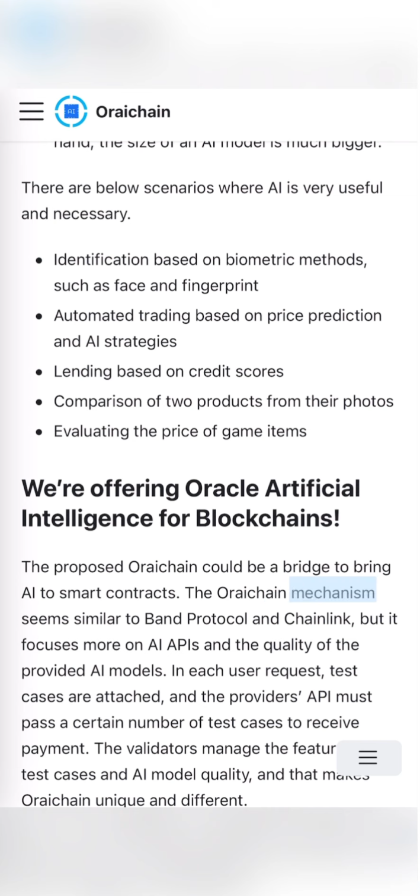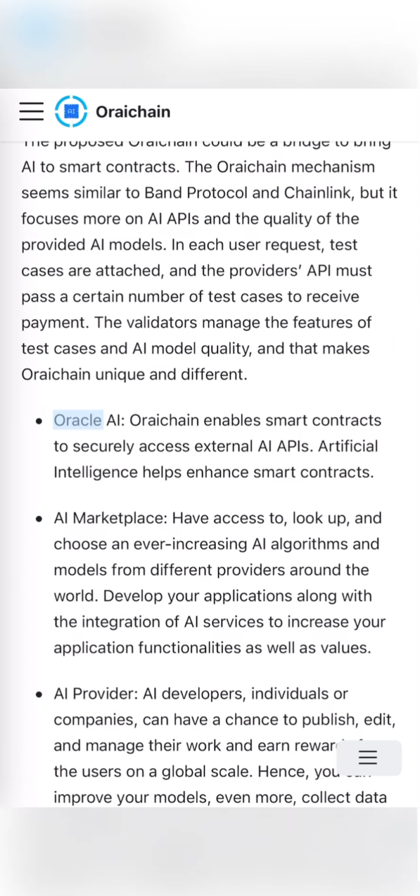The Oraichain mechanism seems similar to Band Protocol and Chainlink, but it focuses more on AI APIs and the quality of the provided AI models. In each user request, test cases are attached, and the provider's API must pass a certain number of test cases to receive payment. The validators manage the features of test cases and AI model quality, and that makes Oraichain unique and different. Oracle AI. Oraichain enables smart contracts to securely access external AI APIs.